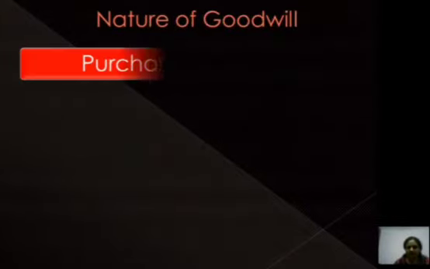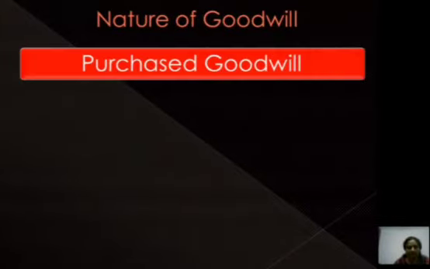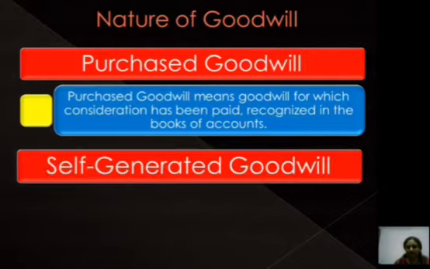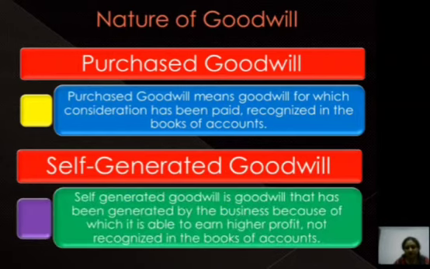Now discuss the nature of goodwill. According to AS 26, there are two types of goodwill, that is purchased goodwill and self-generated goodwill. Purchased goodwill means the goodwill for which the consideration has been paid, recognized in the books of accounts, means we have to show this in the balance sheet. Self-generated goodwill is goodwill that has been generated by the business because of which it is able to earn higher profits. It is not recognized in the books of accounts, that is, self-generated goodwill need not be shown in the balance sheet.